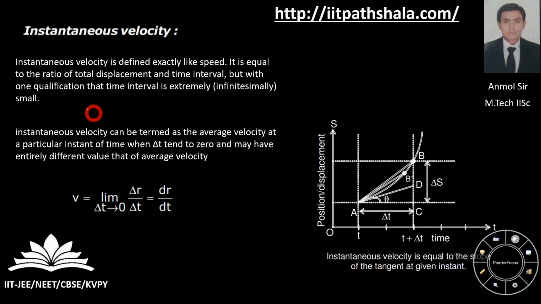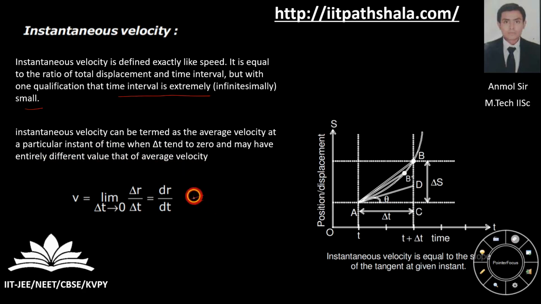It is equal to the ratio of displacement and time interval, with one qualification, that the time interval is extremely small, as I have told you. Instantaneous velocity can be termed as average velocity at a particular instant of time when delta t tends to 0, and may have an entirely different value than your average velocity. Again, it is nothing but the slope.